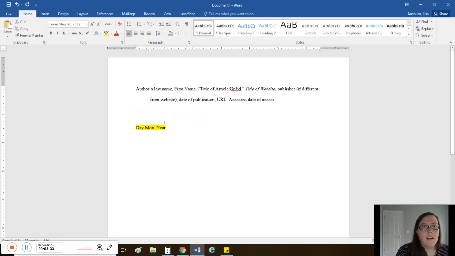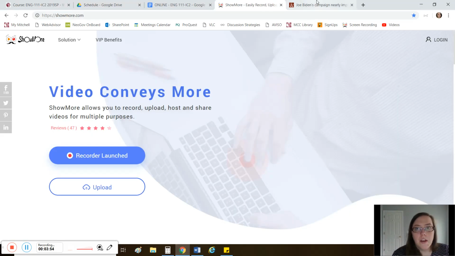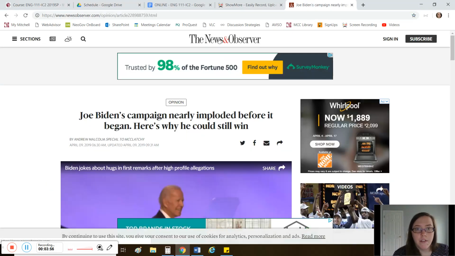Okay, so let's look at an example article on a website and format this together. And this will give you the opportunity to kind of see the trend of where websites are publishing the information that you need to create an MLA 8th edition citation, and then also give you a full-on example to look at. So I have pulled up a random article that I got from the News and Observer. And this was written by Andrew Malcolm.